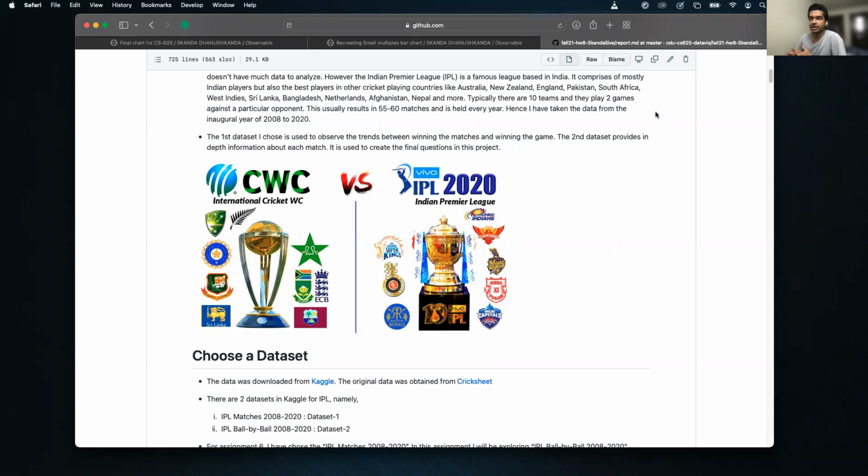For my final project, I chose something that I follow almost every day, that's cricket. Maybe most of you are not familiar with the sport, but let's just say it's a much more interesting version of baseball. There are many formats in cricket, and the shortest format is the T20, where each team gets to play for 20 overs.